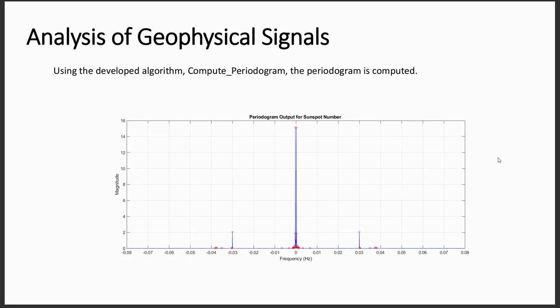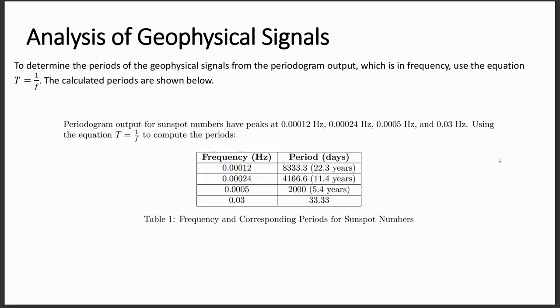Here is the periodogram output in frequency. The periodogram output for sunspot numbers has peaks in the given frequencies. Converting them to periods gives us 22.3 years, 11.4 years, 5.4 years, and 33.3 days.